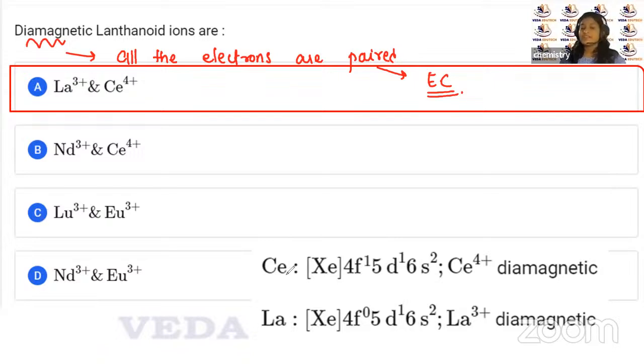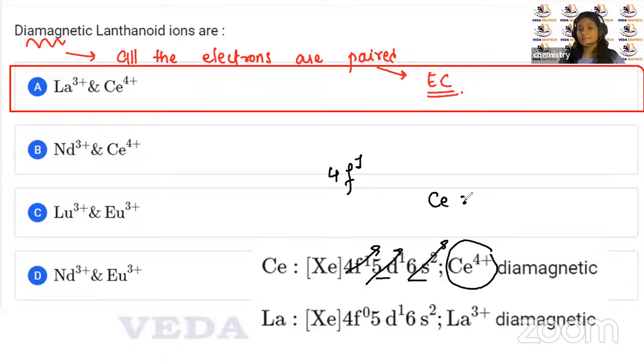If you look at the electronic configuration of cerium, you have 4f1, sorry. And you have 5d1, 6s2. Right? As you can see here. Now if it is cerium 4+, you have to remove 4. So 1 from here, 1 from here, 2 from here. So 4 electrons are removed. Then cerium has only the configuration of xenon. Right? And obviously here all the electrons are paired.